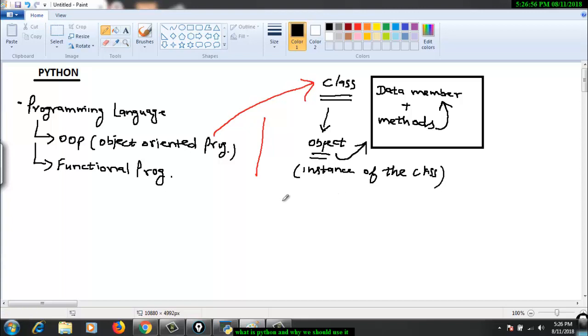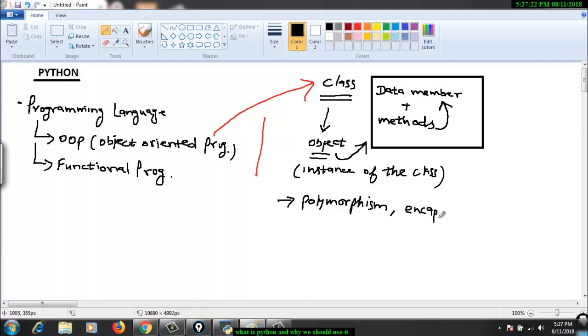Now in the object oriented programming style, a particular class will support various features. Those features are polymorphism, inheritance, encapsulation, and abstraction. There are a variety of principles which object oriented programming supports, like encapsulation.